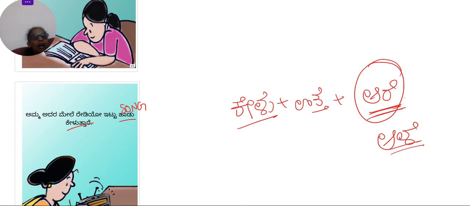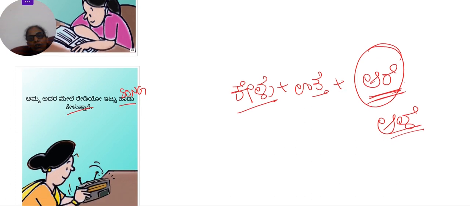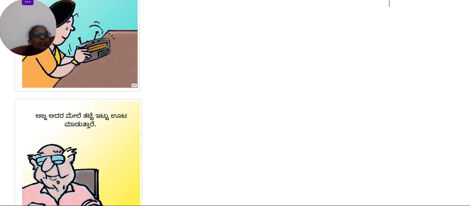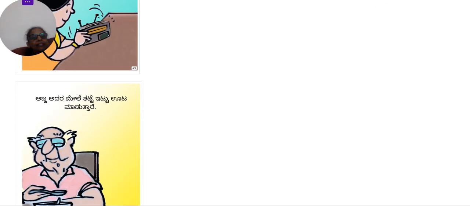Okay. So amma adara mele radio ittu haadu keluttare. Haadu is song. So my mother keeps the radio on it and listens to songs. Then next one is ajja adara mele tatte ittu oota maduttare. Ajja. If you see in the picture, you can already guess what ajja means. Ajja is grandfather. Adara mele, again, on the table.